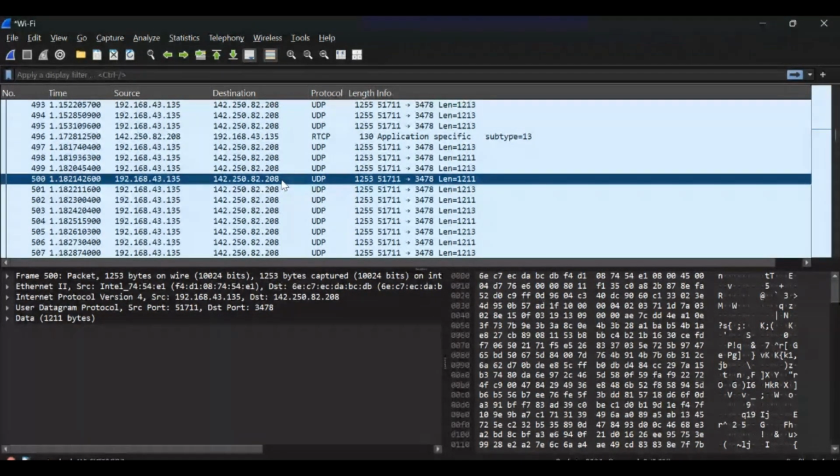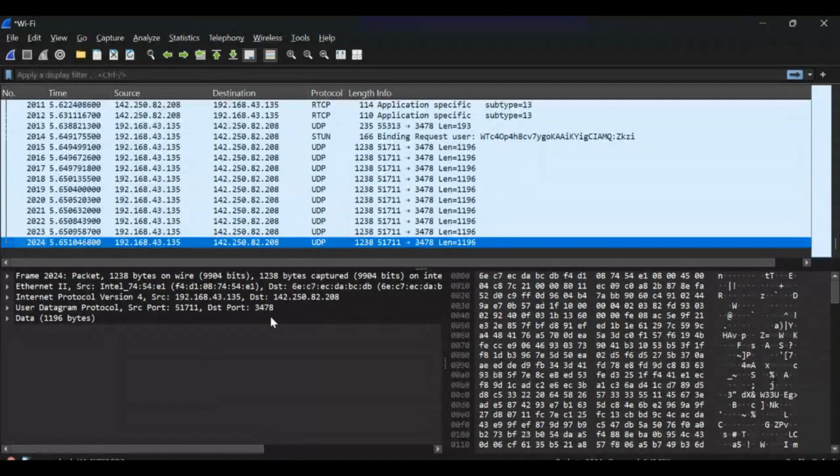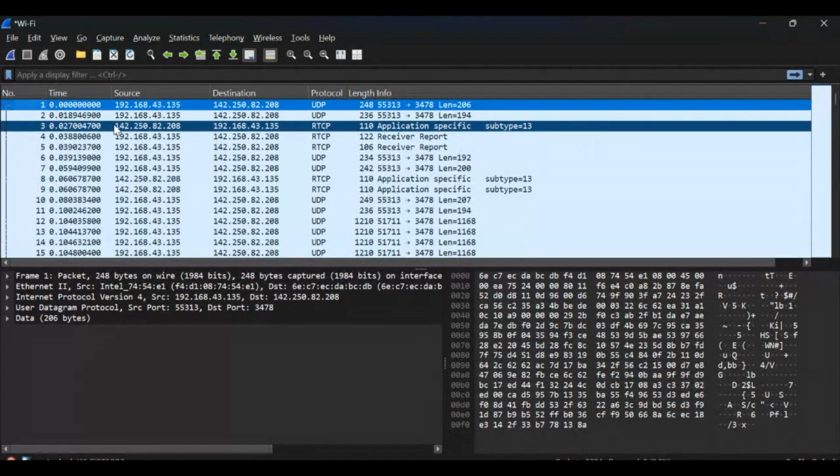And maybe you want to go to the next packet, or to the first packet, or to the last packet. You can just click on this. You can see this is the last packet that was captured when I was capturing this traffic. And maybe you want to go to the first packet. You can see this is the first packet.